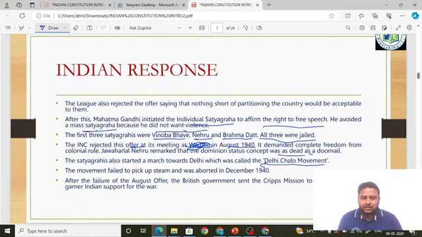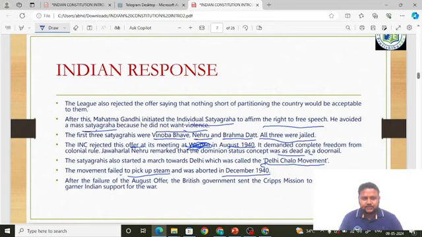To affirm what? To affirm the right to free speech. And important, the first three individual satyagrahis: Vinoba Bhave, Jawaharlal Nehru, and Brahmadatt. You have to remember these names. This individual satyagraha movement failed to pick up steam and was aborted in December 1940. This is not so important, but you have to know these names and when it started.